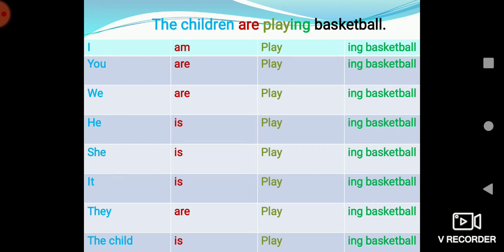Now we is a plural subject, so we will be using are for we. He is a singular one, so we have to use a singular be verb, that is, he is playing basketball. She is playing basketball. It is playing basketball. They are playing basketball. And the child is playing basketball.